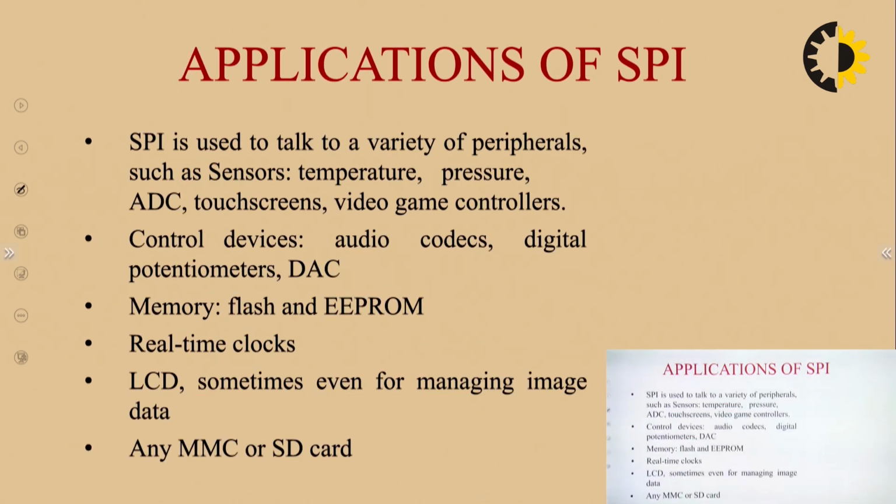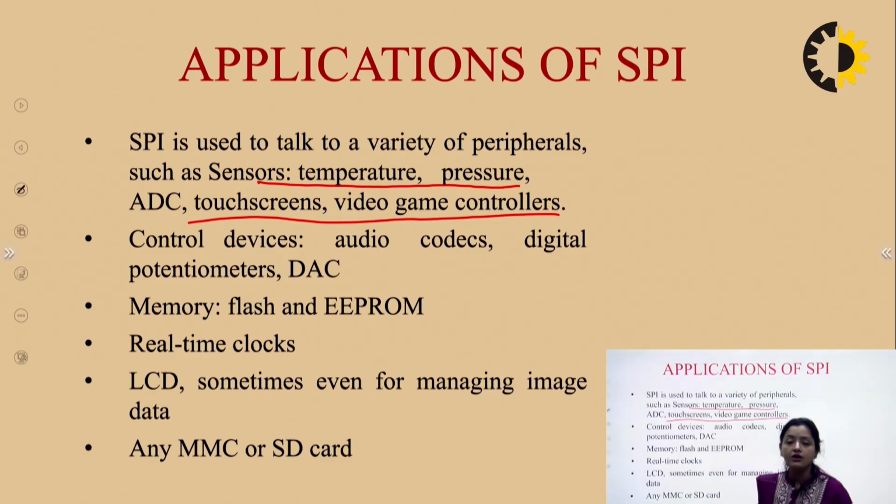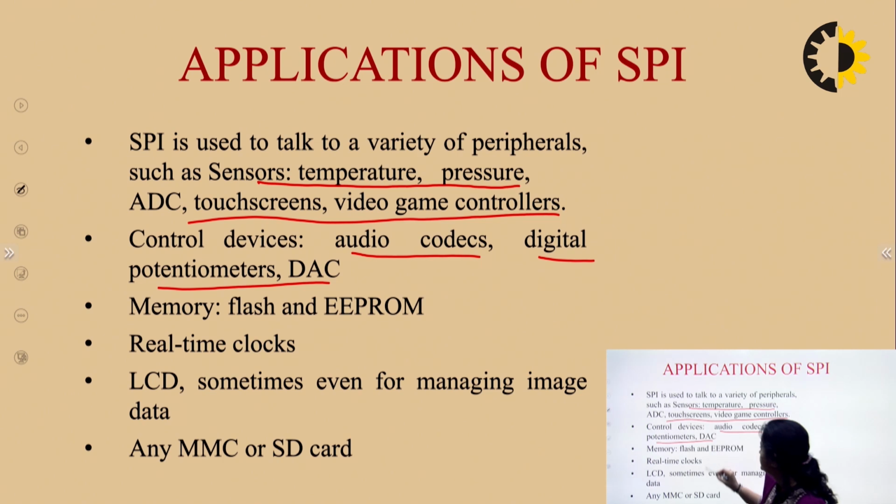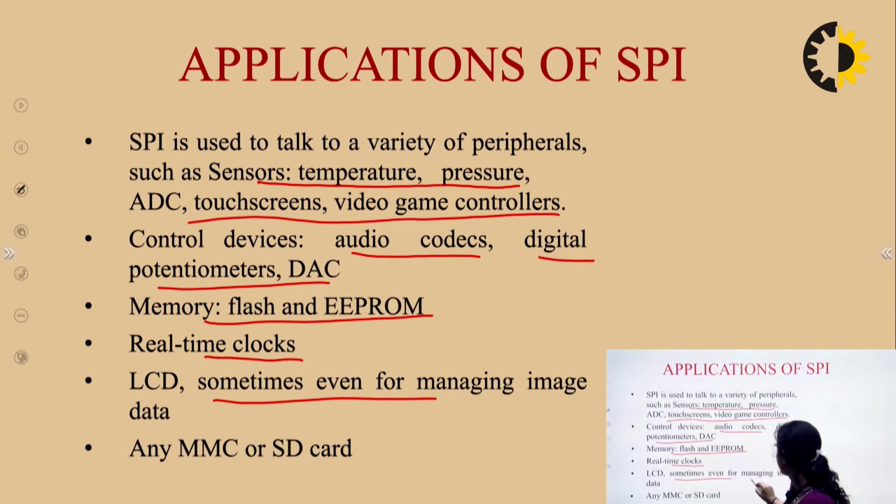Where can SPI be used? What are the applications? It is used to talk to a variety of peripherals such as sensors, including temperature, pressure, ADCs, touchscreens, video game controllers, etc. So the mode of communication can be from one master to many slaves, and there are a variety of sensors which can be integrated. Control devices like audio codecs, digital potentiometers, DACs, etc. Memory, flash and EEPROM, electrically erasable programmable read-only memories, real-time clocks, LCDs, MMC or SD cards. So these all are the application areas of SPI.